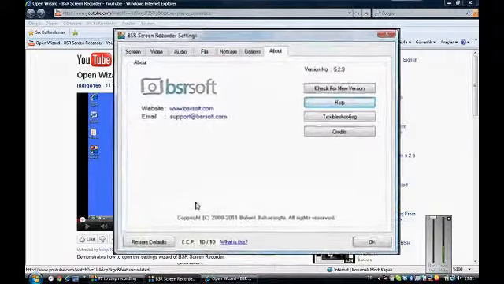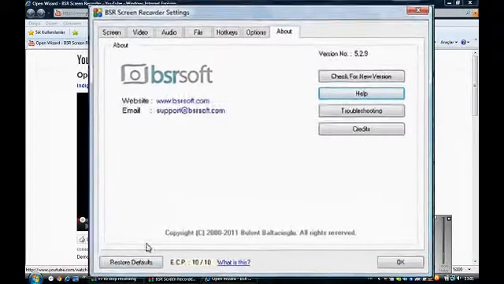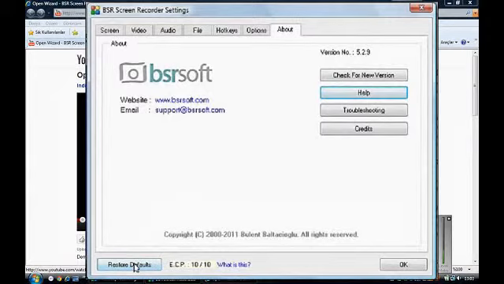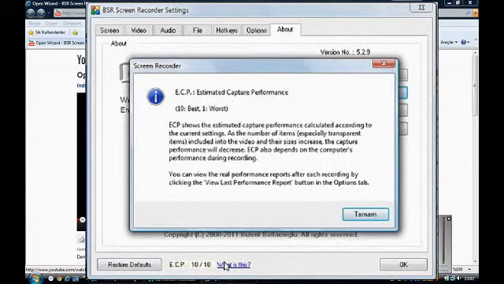If you would like to restore your settings in BSR Screen Recorder, please click on Restore Defaults in the options. And we also have ECP, which is Estimated Capture Performance. This is a self-evaluating system of BSR Screen Recorder. You may see the definition of the estimated capture performance from this window.